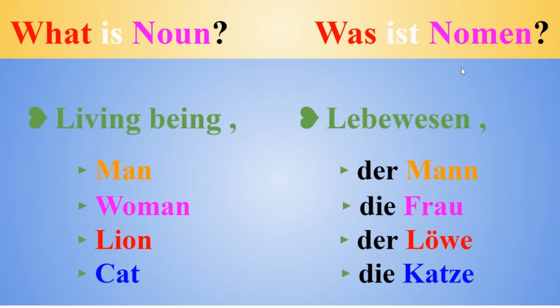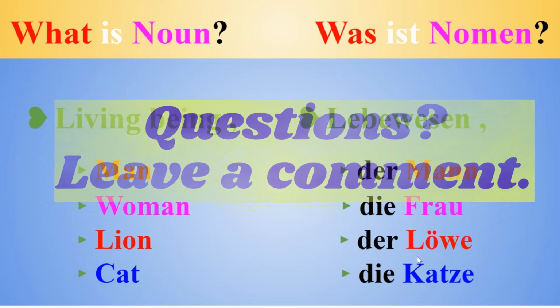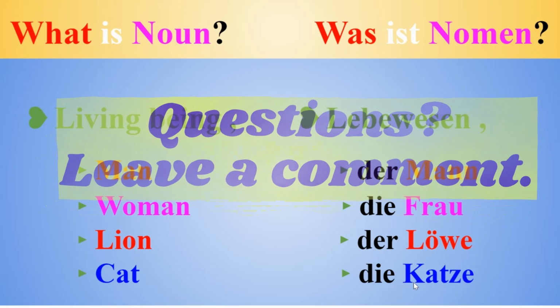Observe that in Deutsch the first letter of a noun is capital. Der Mann, M is capital. Die Frau, F is capital. Der Löwe, L is capital. Die Katze, K is capital.